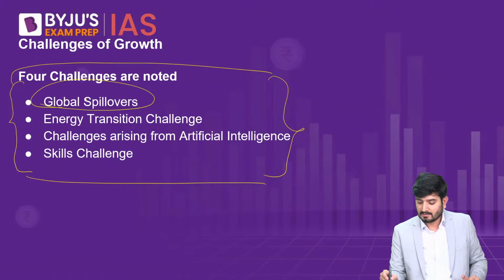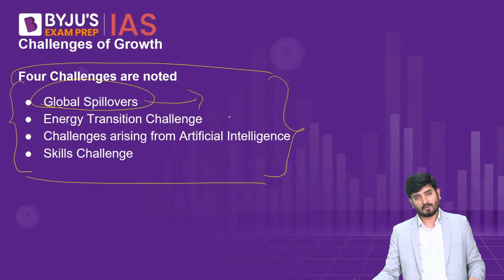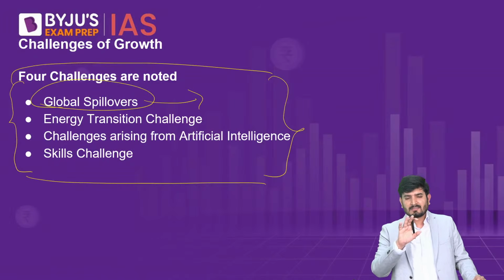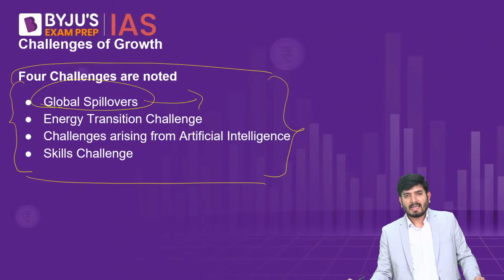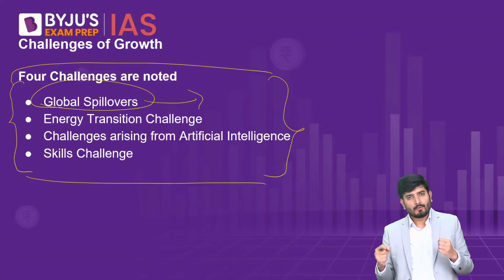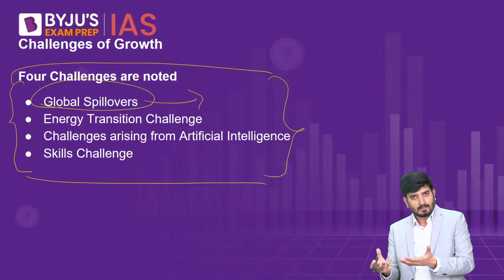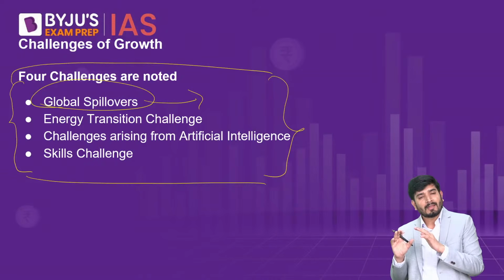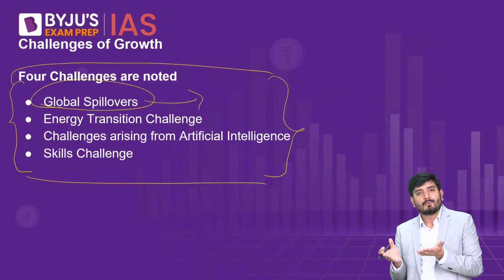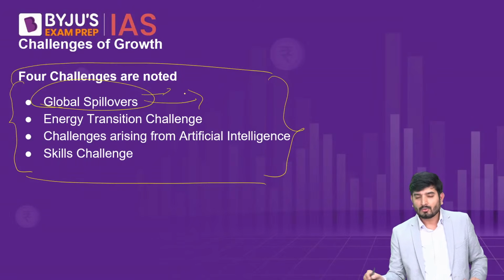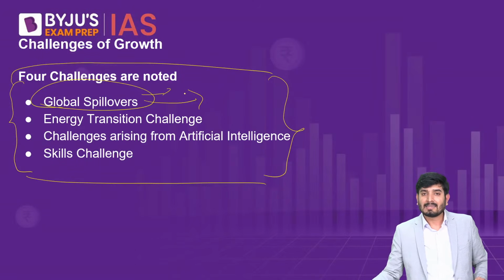So global events can pose challenges to Indian economic growth. So for example, whenever there are disturbances in the Middle East, and as we are importing oil or fuel from the Middle East, we always have to give more dollars to import those fuels, because whenever there are disturbances, the prices of fuels, prices of crude oil increase. So this is one example of how global spillovers can negatively affect the performance of the Indian economy.